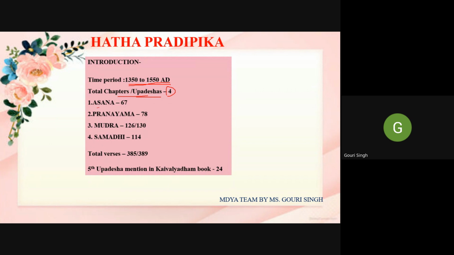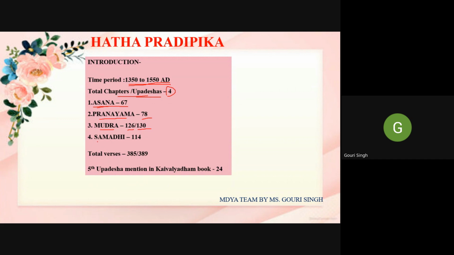Asanas have 67 verses in the first chapter. In the second chapter, pranayama, there are 78 verses. The third is mudra, where in the Kaivalyadhama book you get 126, and in the Muktibodhananda book you get 130.